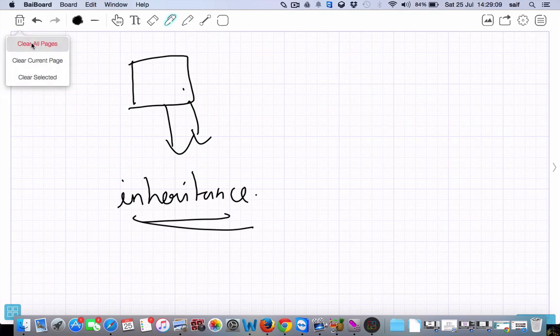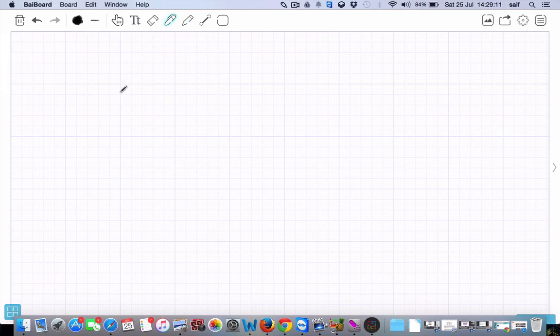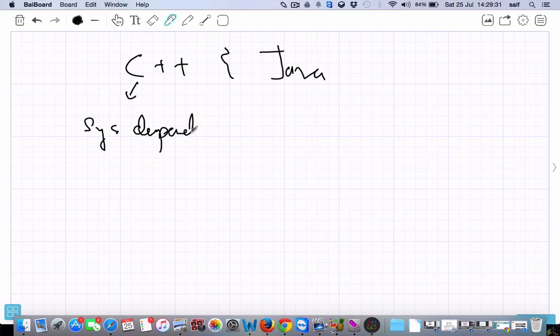Now we'll see an important interview question, and with that, the first class will be over. The interview question is the difference between C++ and Java. So we'll see the difference. What is C++? C++ is system dependent, whereas Java is system independent.